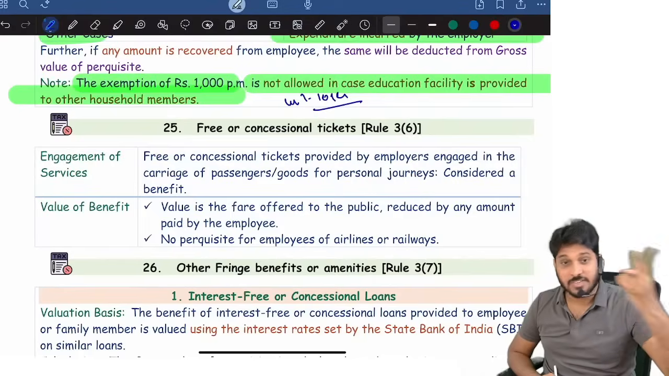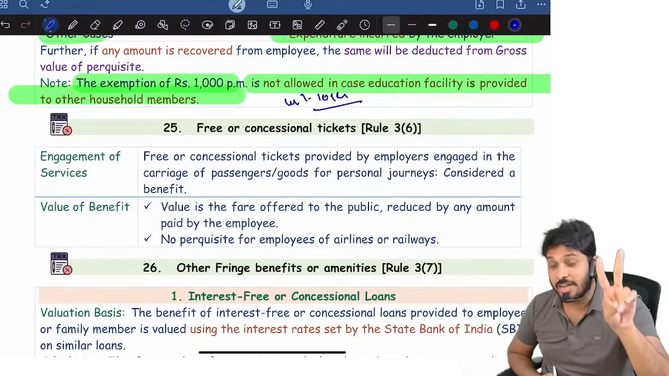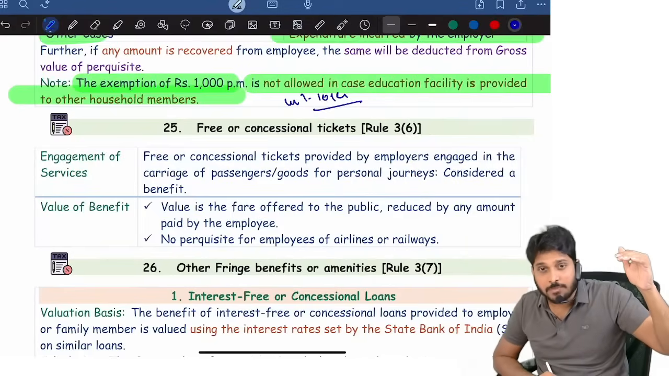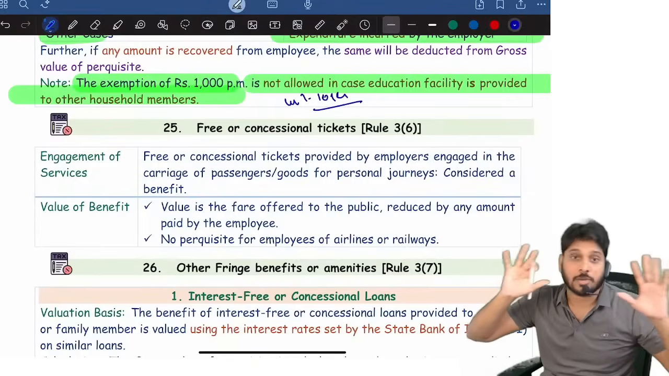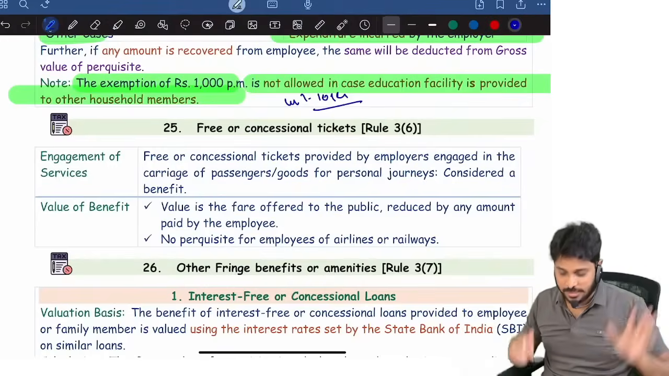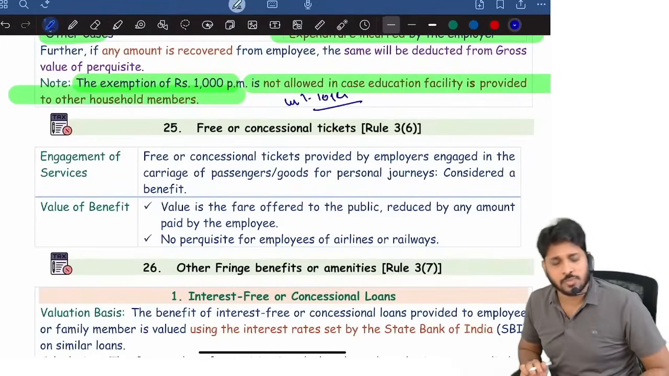Alternatively, in education facility and gift, in both the cases, an alternative treatment is also there. Up to 1000 per month you can take exemption. Gift also up to 5000 you can take exemption. Both the views are permitted in reality. Okay, that's it. Even in our suggested answers also, both the views are permitted.